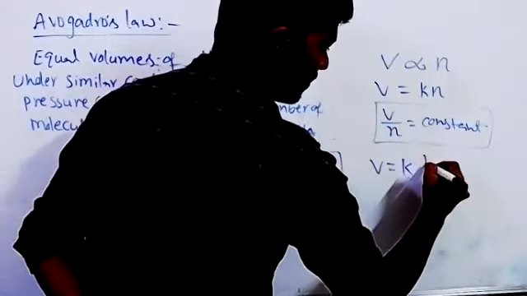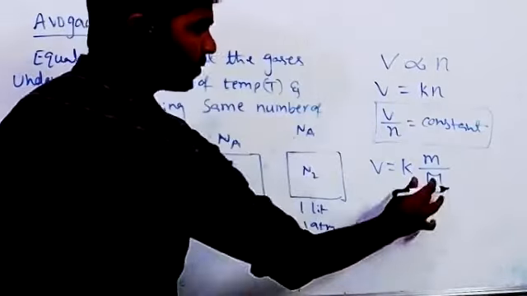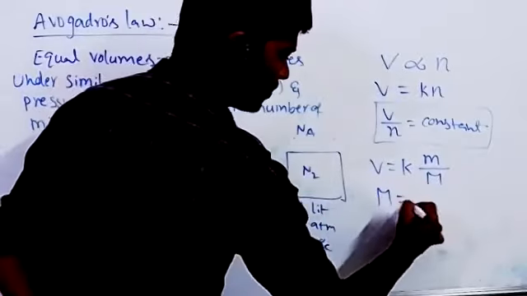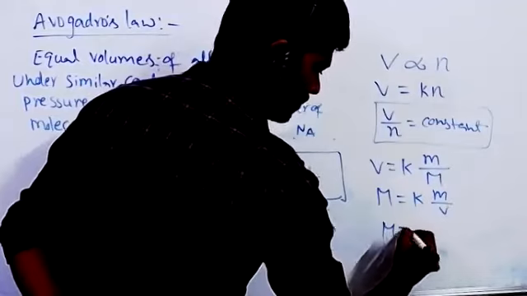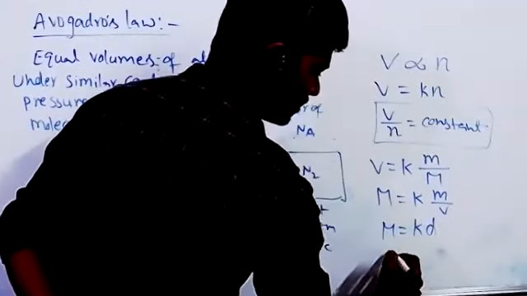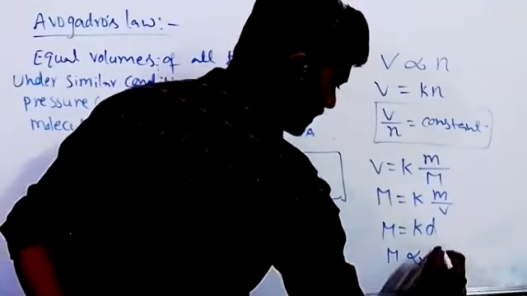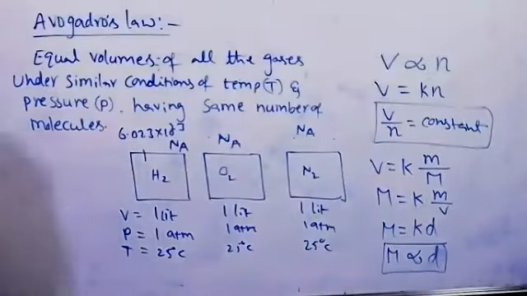We can write mass by molar mass. So moving this side, capital M is equal to K into small m by V, where m by V is density. So we may write molar mass of a gas is directly proportional to density, or density of a gas is directly proportional to its molar mass.